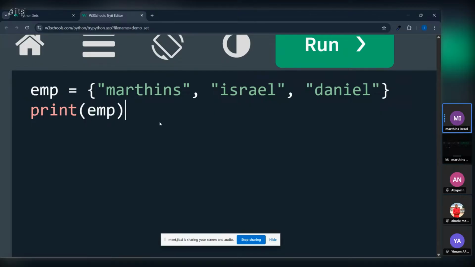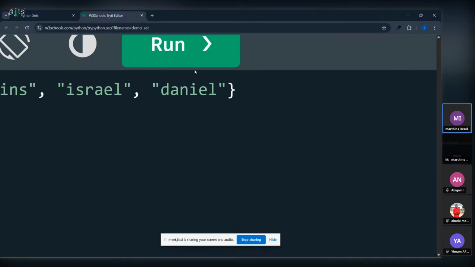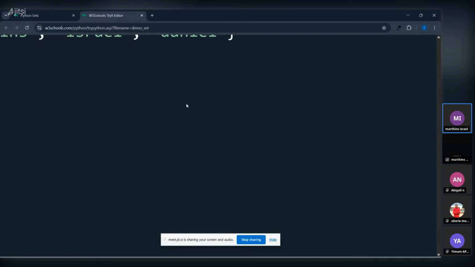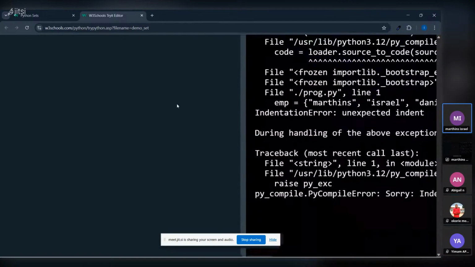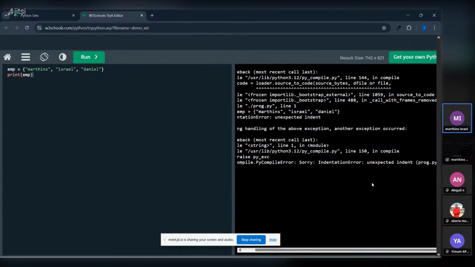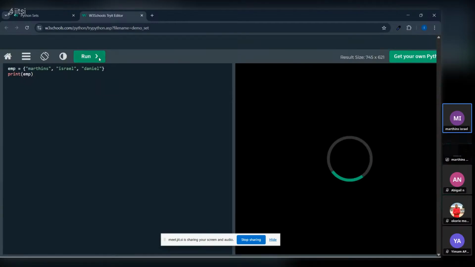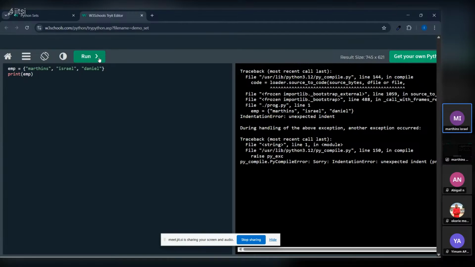So when we run, we should get the list of employees. Unexpected indentation. So it doesn't use indentation.